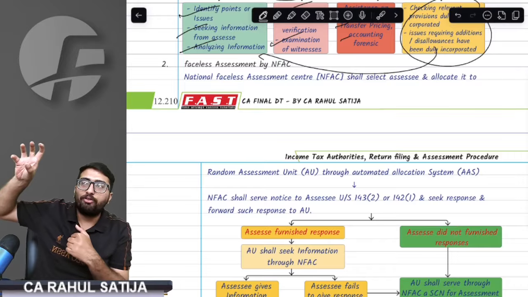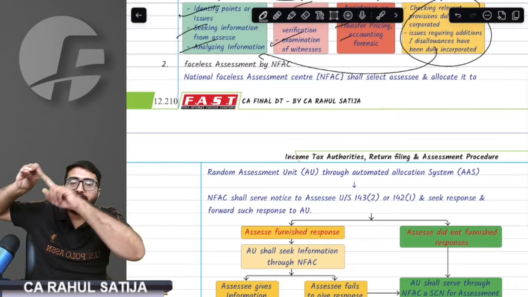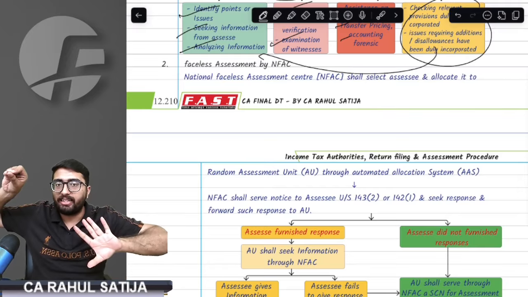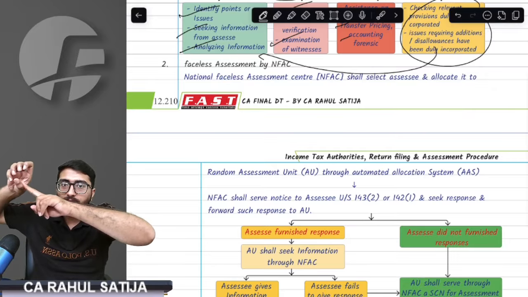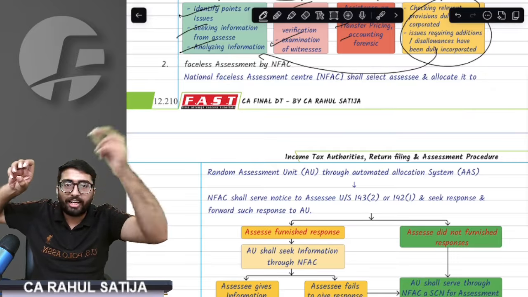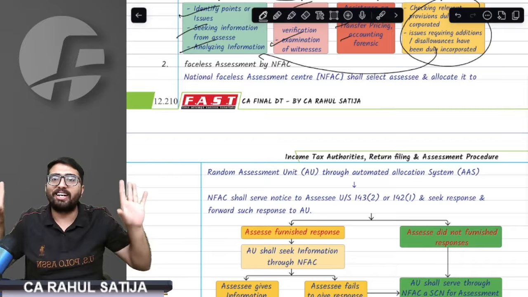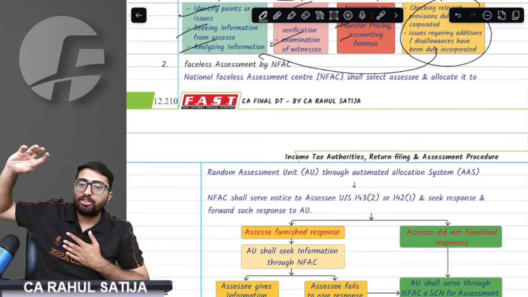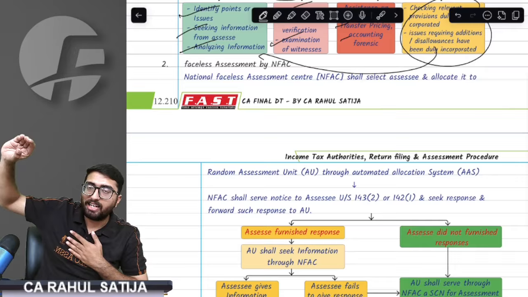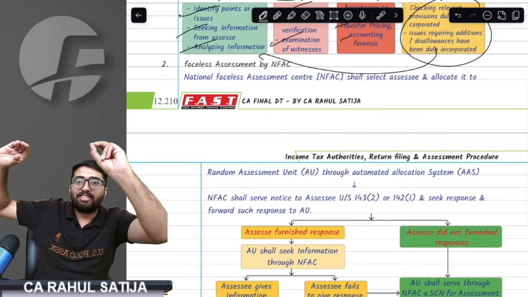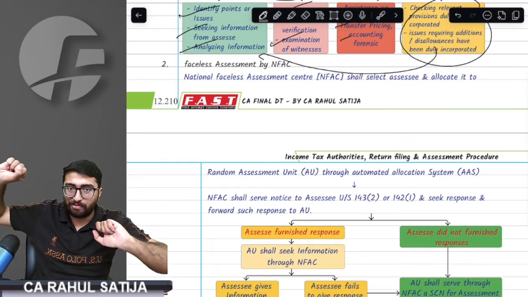During this process, if AO feels he wants some technical support, he will refer to NFAC and NFAC will direct the technical team. If he requires verification work, he will request NFAC. Whatever is required, he will request. If AO and SSC are not able to communicate with each other, NFAC will arrange video conferencing as well.